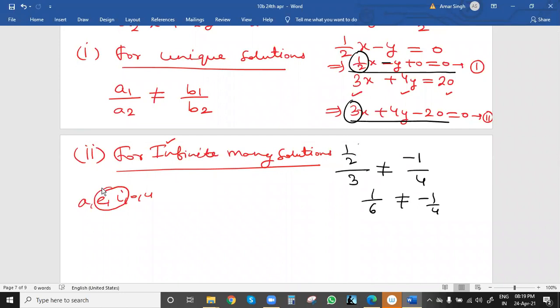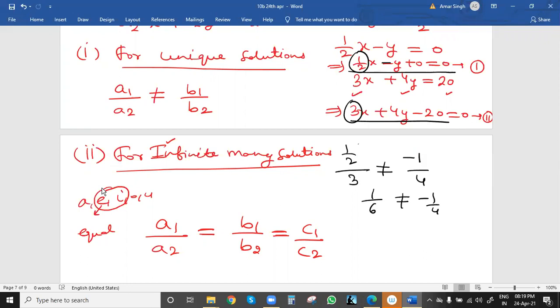Directly, we can also remember that for infinite solutions the case is A1 by A2 equal to B1 by B2 equal to C1 by C2. One way is to learn it directly. The second, more suitable way is to learn it logically: I is infinite and I is near to E, meaning I is a vowel and E is also a vowel. E for equal means all the terms will be equal. So A1 by A2 equal to B1 by B2, all the values are equal, meaning the ratios will be equal: A1 by A2 equal to B1 by B2 equal to C1 by C2.